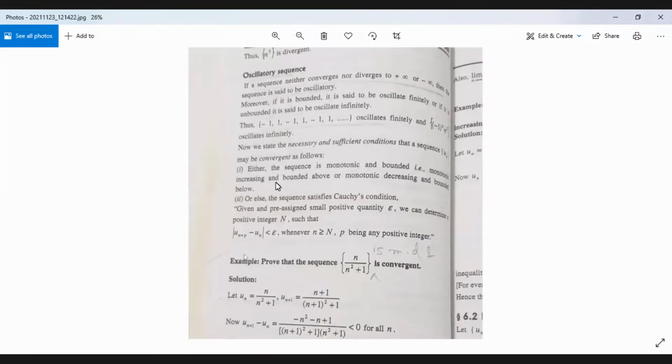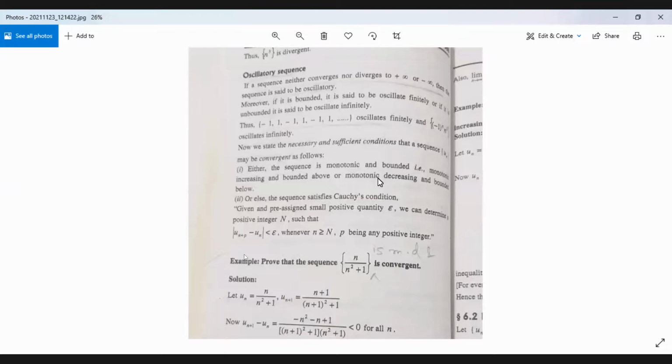Now this is the theorem which you have to remember, the statement only. If a sequence is monotonic and bounded: if a sequence is monotonically increasing and bounded above, then it will be convergent.